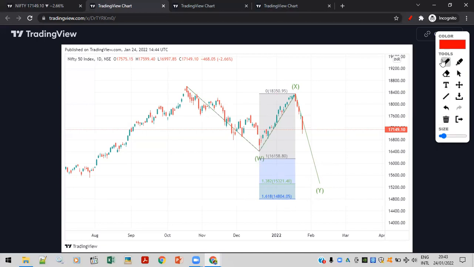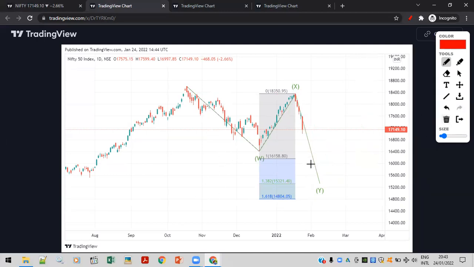But yeah, as I said, we could be in a deep correction, not deep correction, we could be in a complex correction going downside, and the correction could end here and we could start a new impulse on the upside. We may break the previous high and then we may go up. So for that we need to wait.